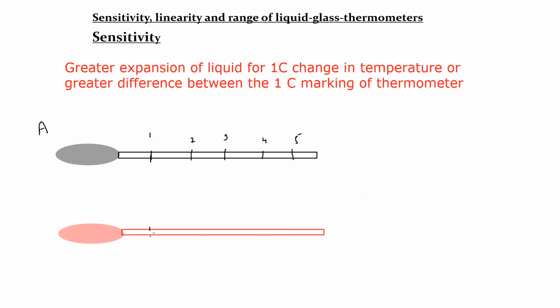The marking on thermometer B is 0, 10, 20, 30, and so on.